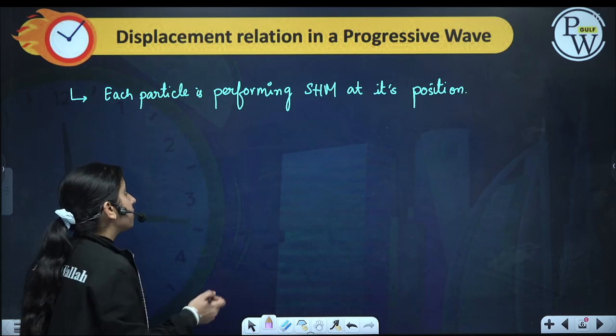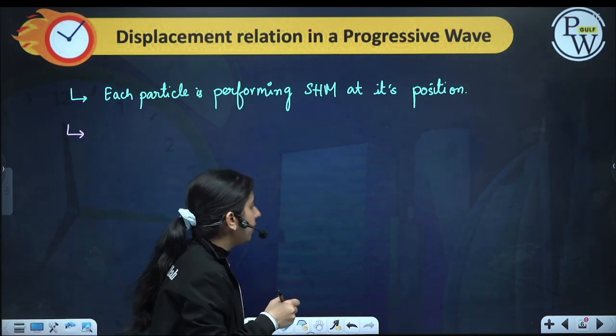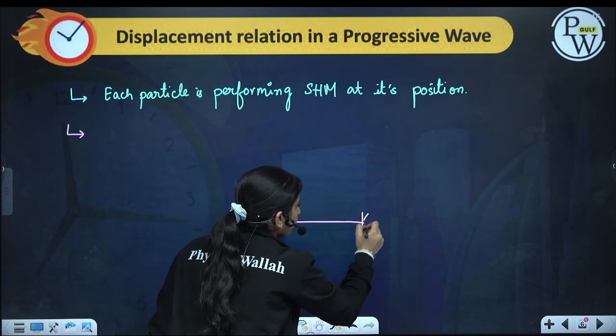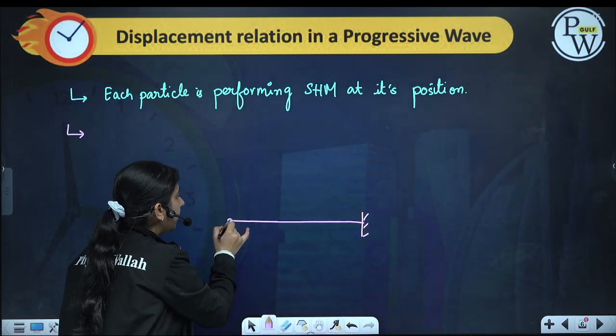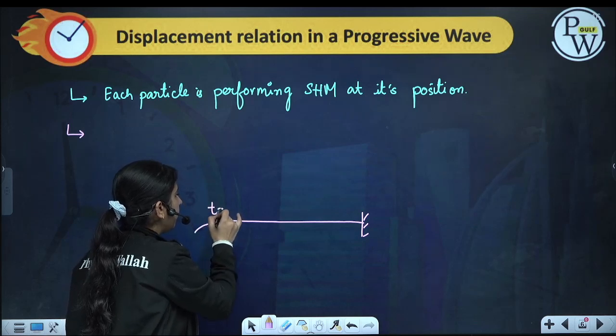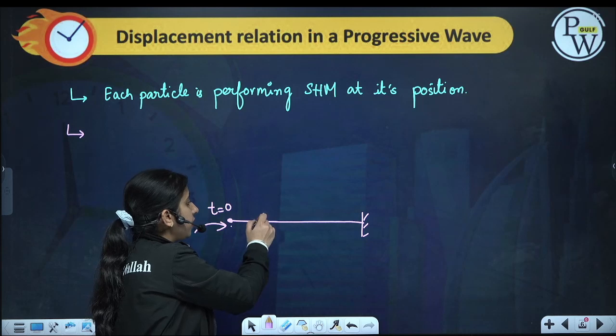Okay, and what is the equation of a harmonic progressive wave? This was my string. Earlier all particles were at rest. I gave a disturbance to this particle at t equal to 0, but the disturbance will take some time to reach here.